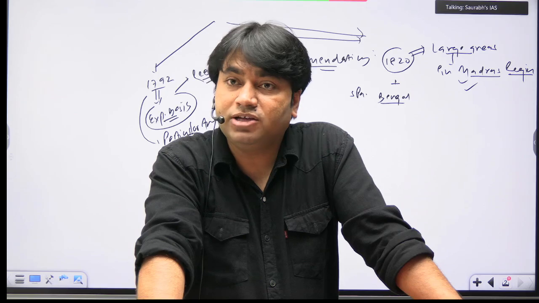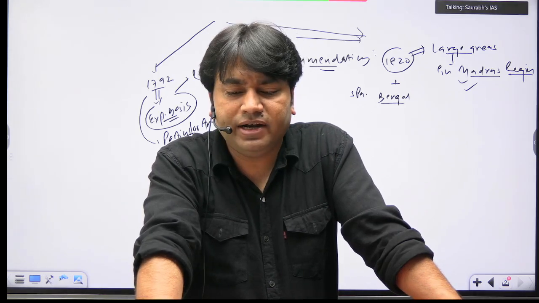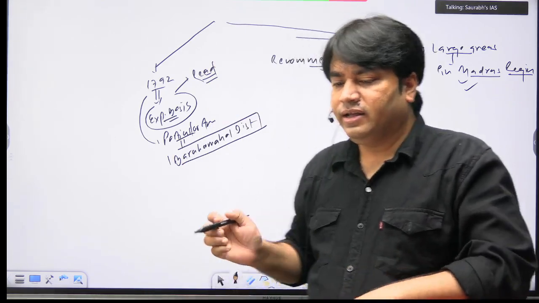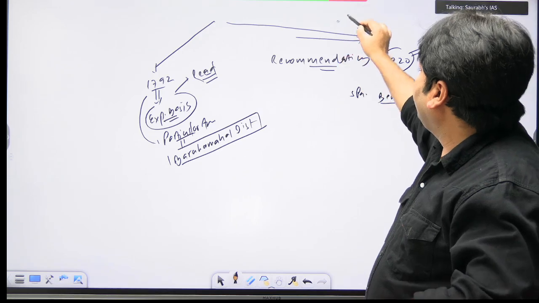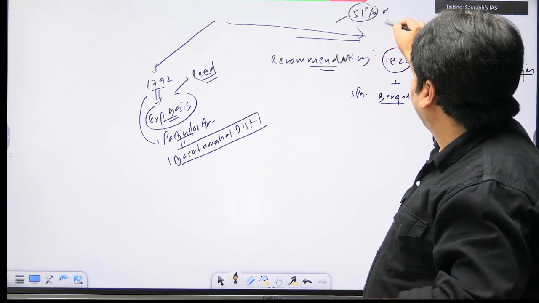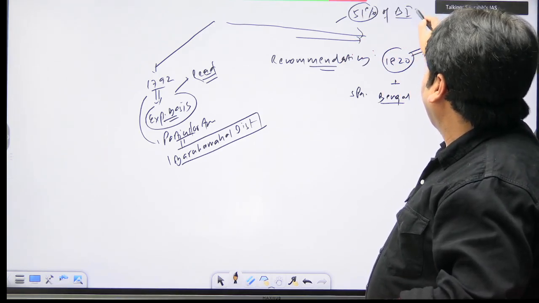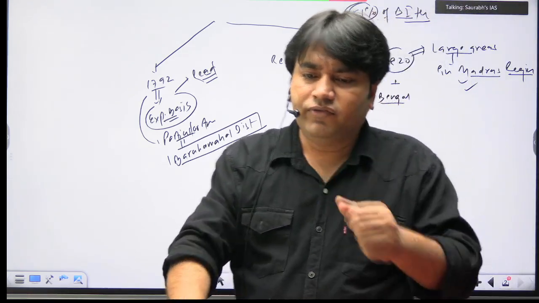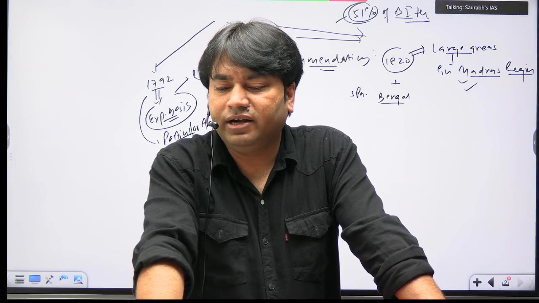It was gradually implemented in different areas, and it was covering almost 51% of the British Indian territories.